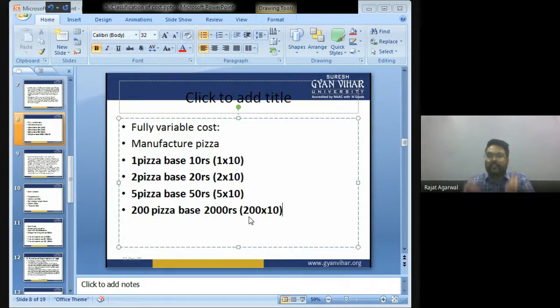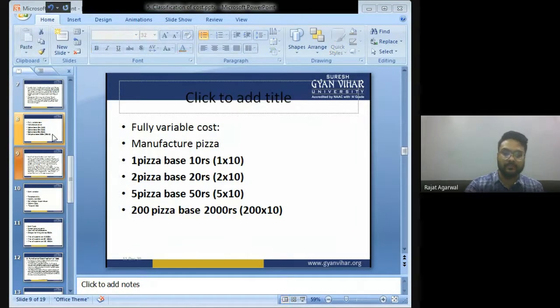If your production is more, the cost of pizza base will be more. If you produce fewer pizzas, the cost of pizza base will be less. So variable cost is the cost which increases and decreases with the increase and decrease in the level of production.